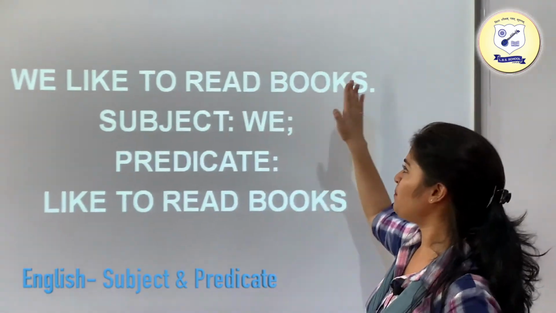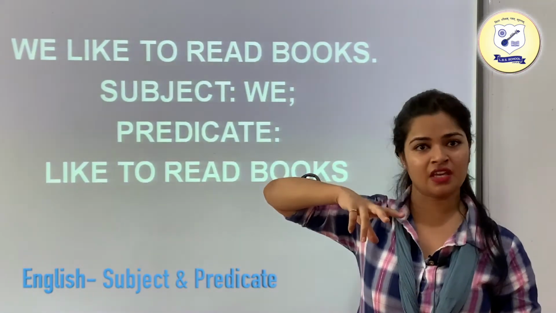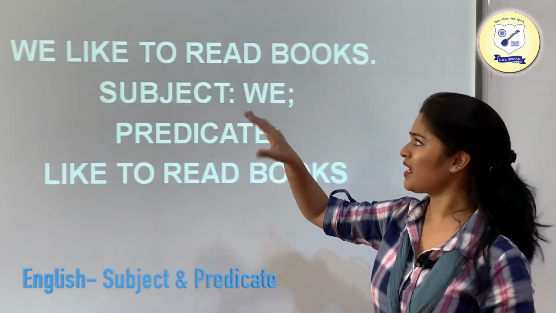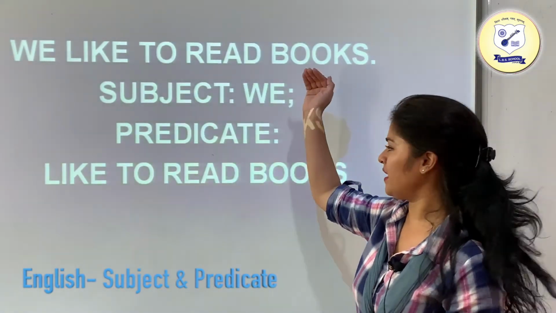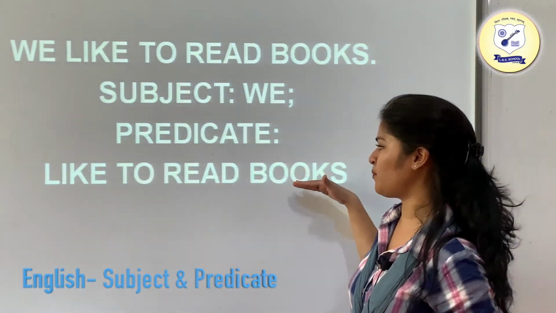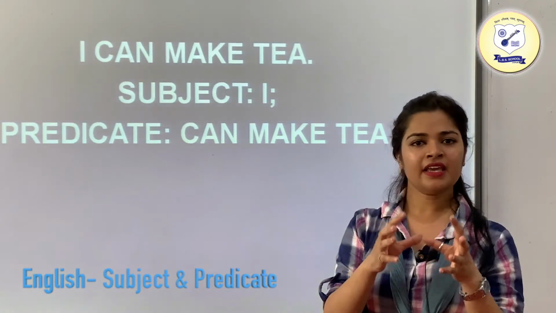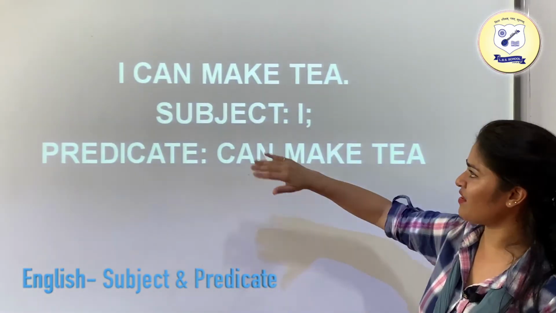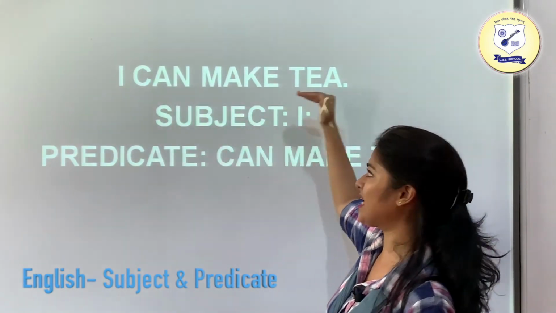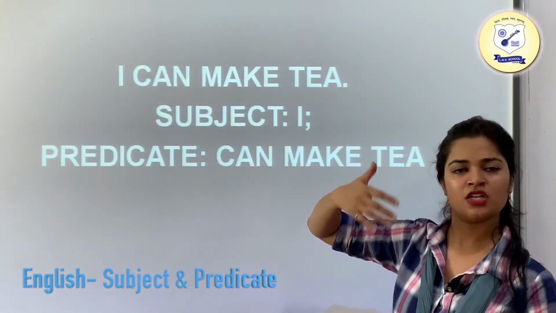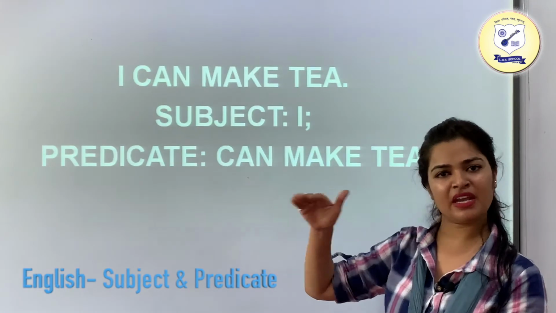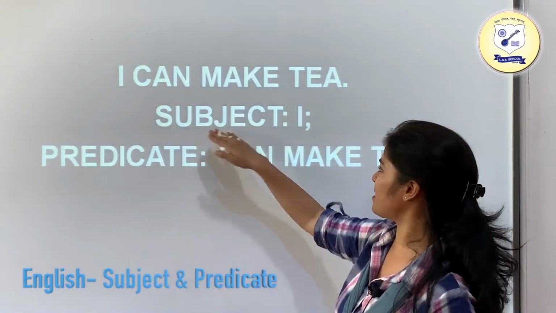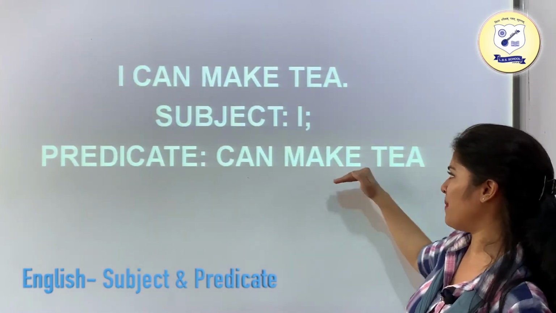"We like to read books." Who likes to read books? We. So "we" is going to be your subject and the remaining part would be your predicate, "like to read books." Anything except your subject is going to be your predicate. Here is another example: "I can make tea." Who can make tea? I. So "I" is going to be your subject and the remaining part would be your predicate. The subject is I and the predicate is "can make tea."